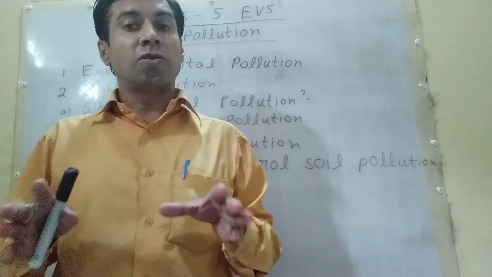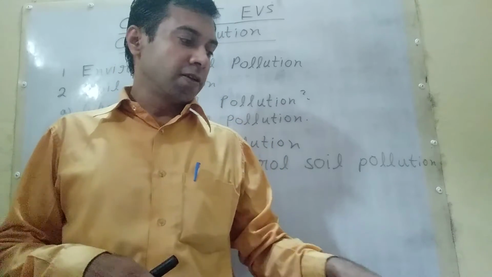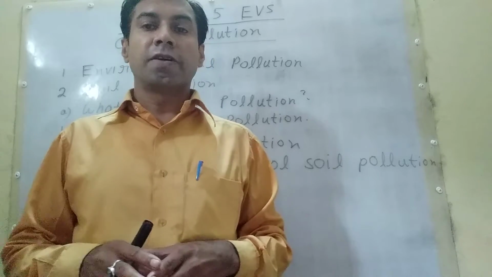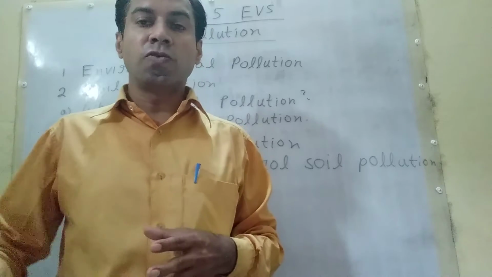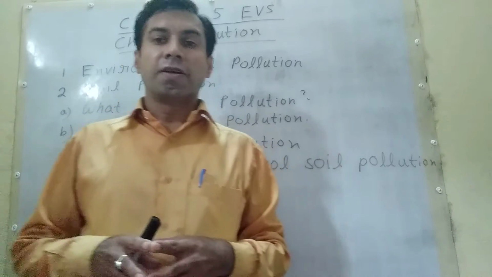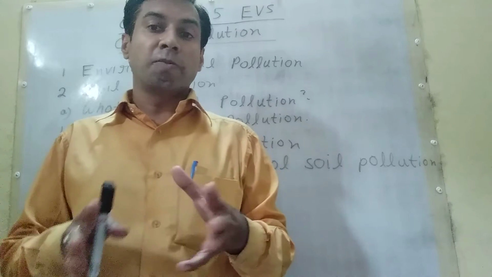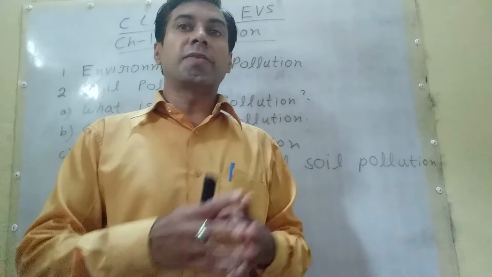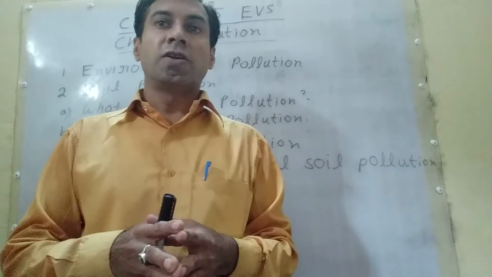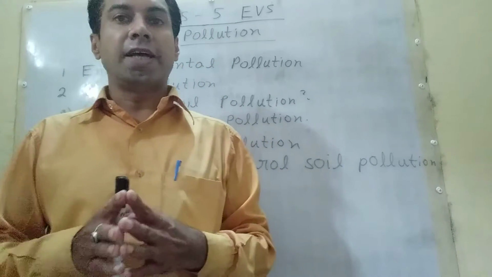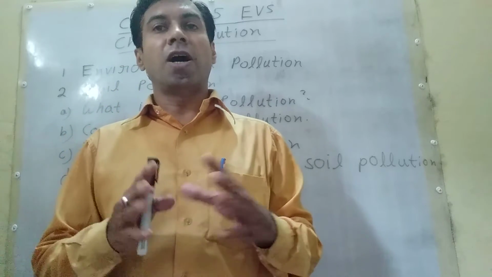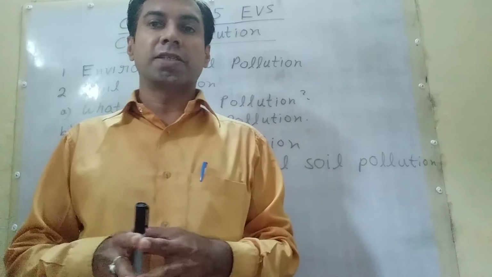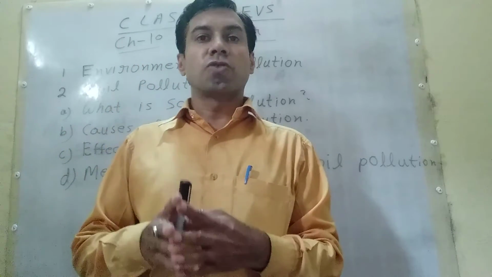Students, we are talking about soil pollution. Soil, this upper layer of the earth on which we work, we construct building, we do our agriculture, farming. So that is soil. So what are the causes of soil pollution? Excessive use of chemical fertilizers and pesticide on agriculture land over a long period of time. Dumping of non-biodegradable household and industrial waste like glass, bottles, metal chips, containers and plastic bags. So this causes soil pollution.